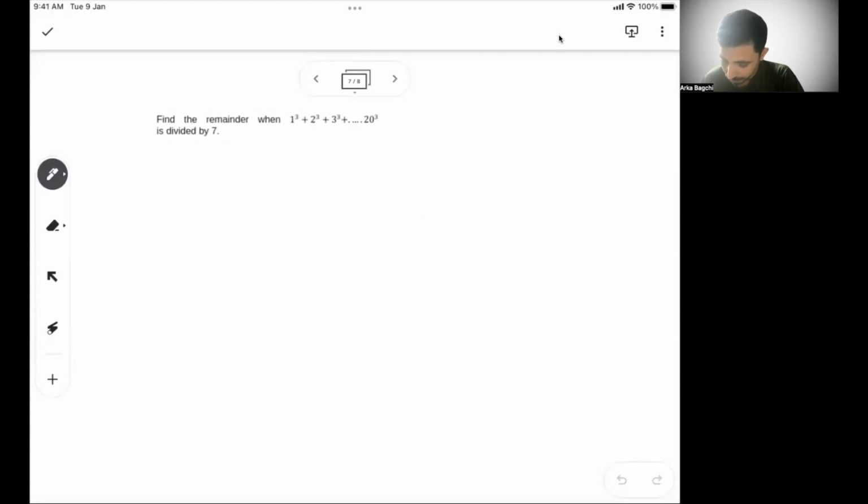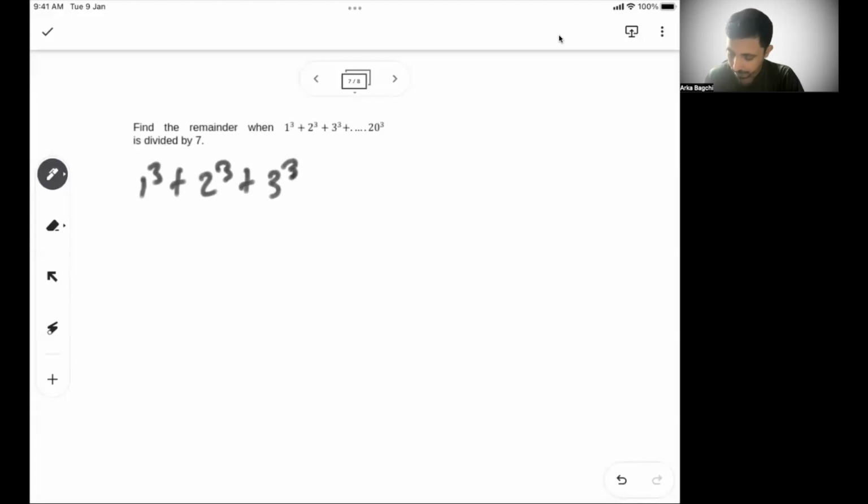Go to the seventh problem. It says 1 cube plus 2 cube plus 3 cube till 20 cube, all divided by 7. Now, if you identify carefully, divided by 7, you need somewhere a plus or minus 1 of 7 or a multiple of 7.